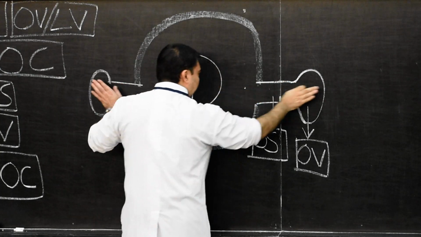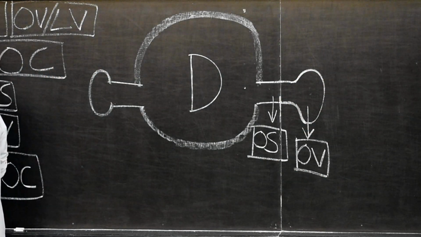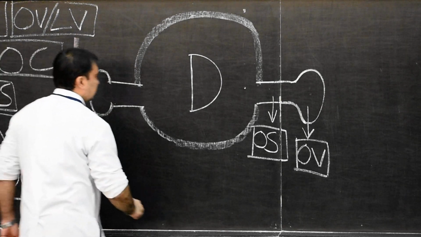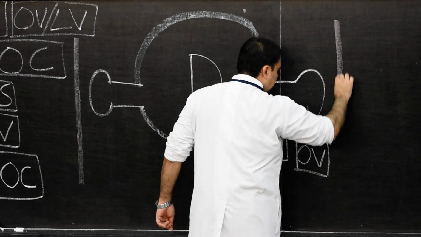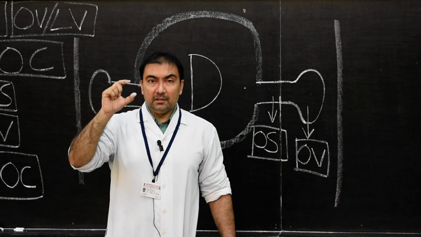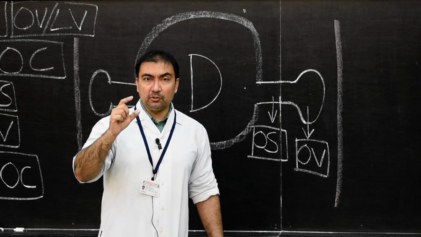Now, where they are developing laterally, there will be surface ectoderm, and from this surface ectoderm, there will be thickening of lens placode. Remember, I have discussed with you, any thickening is called placode.